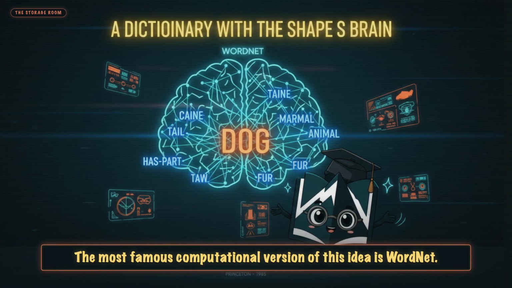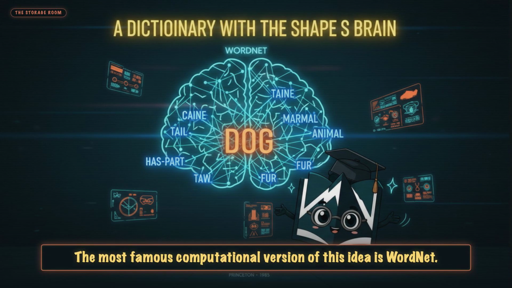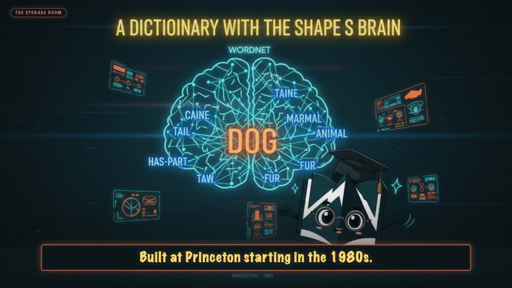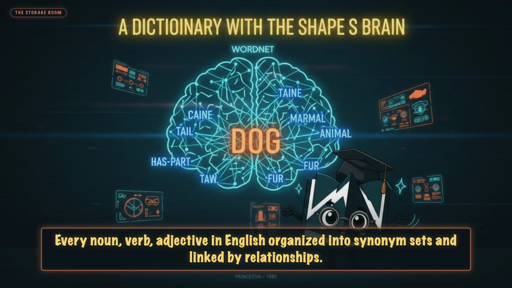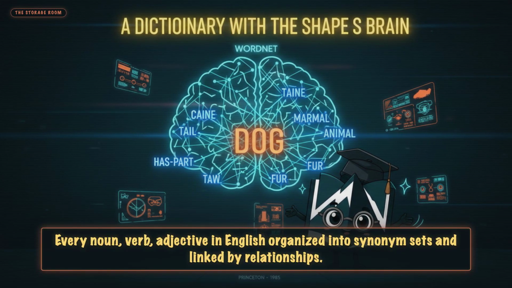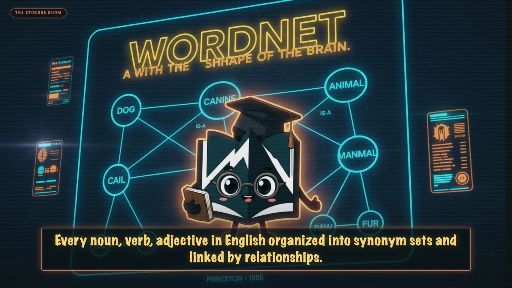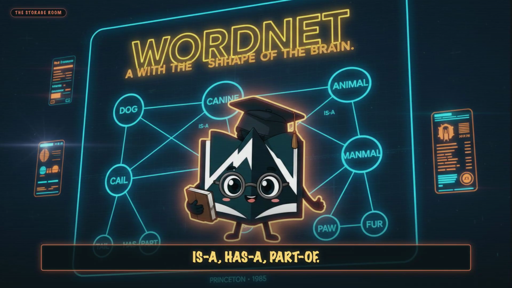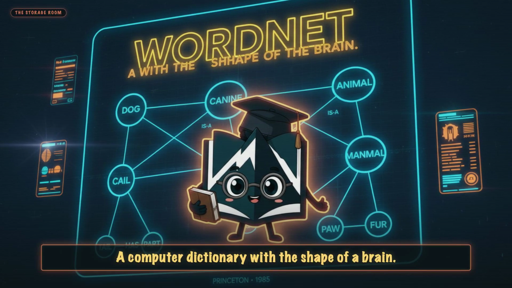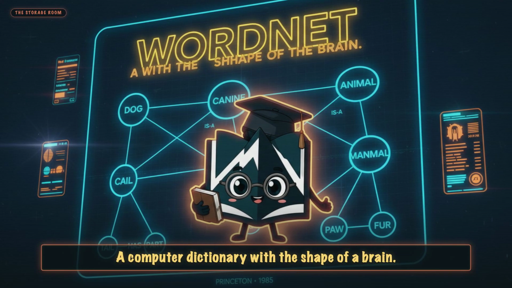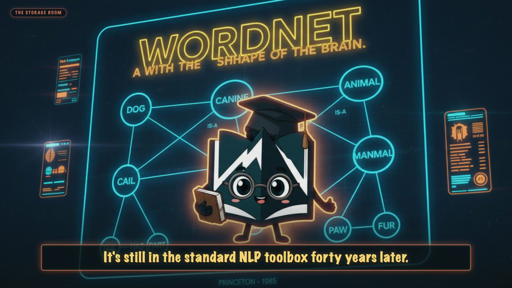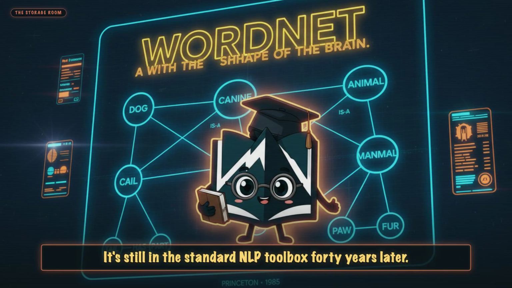The most famous computational version of this idea is WordNet, built at Princeton starting in the 1980s. Every noun, verb, adjective in English organized into synonym sets and linked by relationships. ISA, HASA, part of. A computer dictionary with the shape of a brain. It's still in the standard NLP toolbox 40 years later.